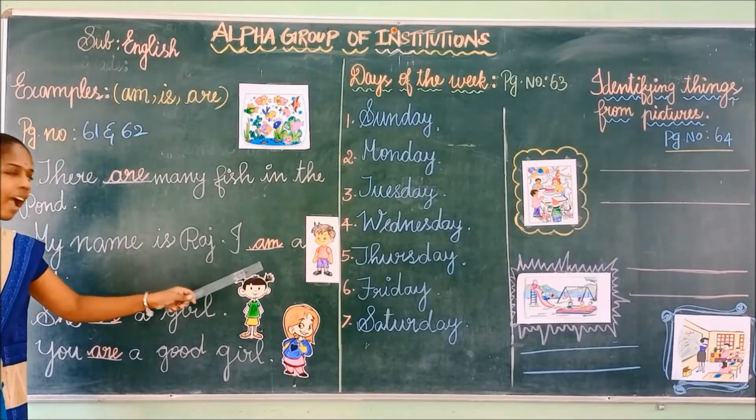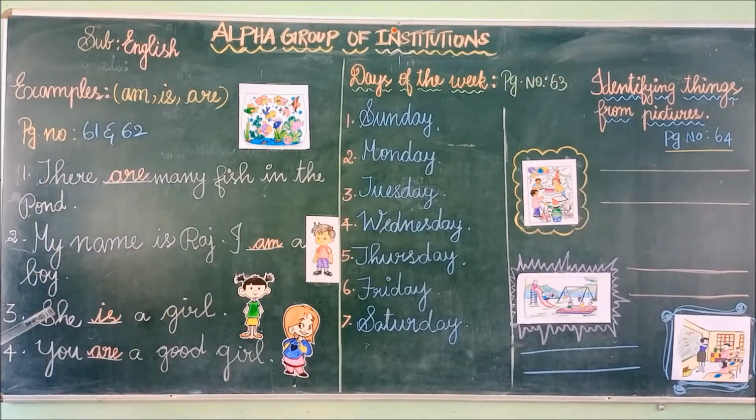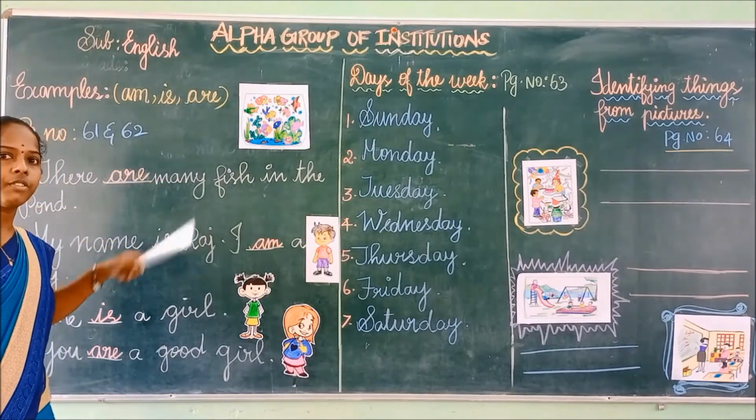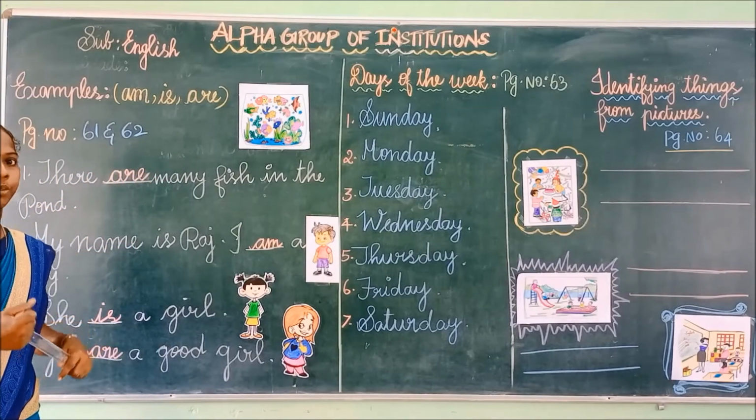After I we have to use "am", and after she, he, it we have to use "is". After you we have to use "are". Have you understood, children? For more clarification about the uses of am, is, are, now we will see an interesting video.